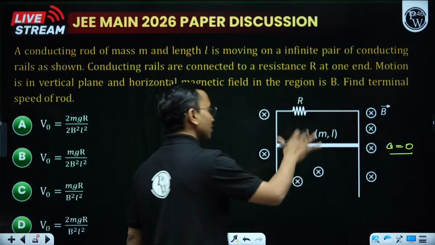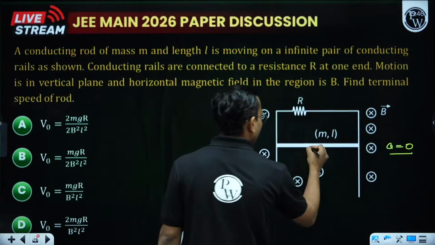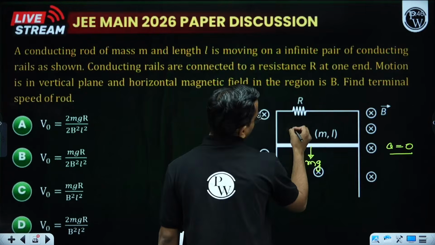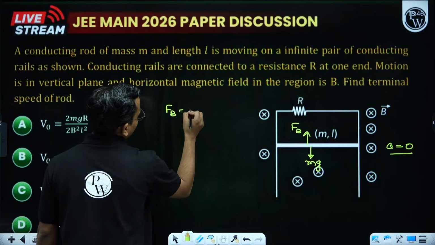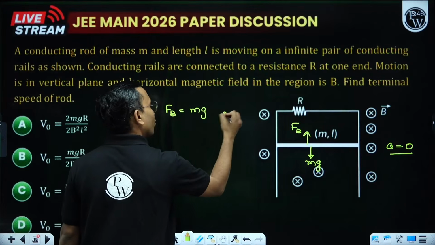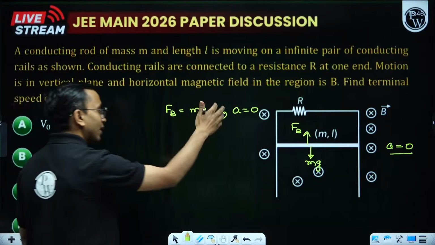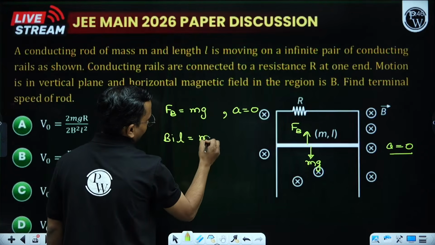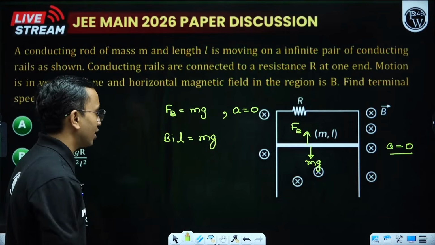It is moving with some constant speed. Constant speed will be when net force is 0. Downward we have force due to gravity. It means the force due to magnetic field should be in the upward direction and this force should be equal to mg. Only then my acceleration is 0. How much is the force due to magnetic field? That is BIL. This is a rod of length L, so that will be BIL.